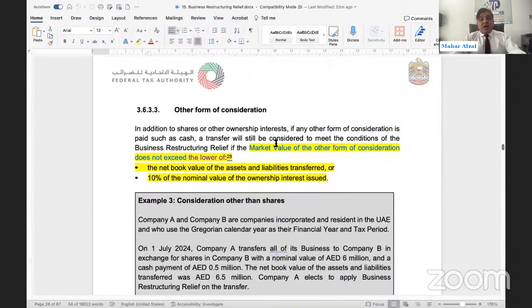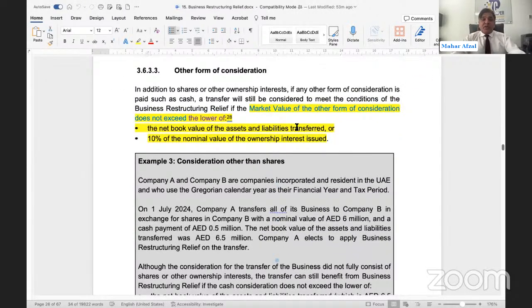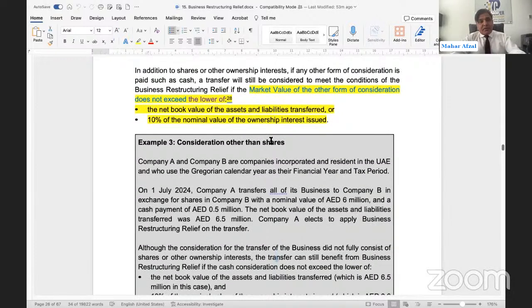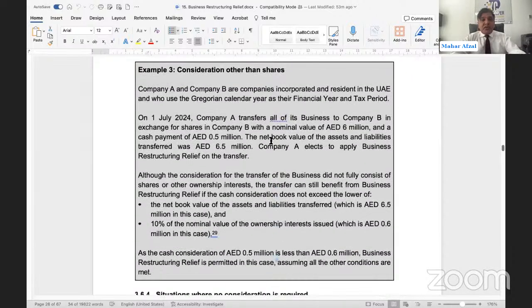You can look into this other form of consideration. This is very important. We have discussed it should not be more than 10% in the form of cash or any other form of consideration which is not equitable interest. A minimum of 90% should be in the form of equity or equitable interest. Just look into this example. A and B are companies incorporated and resident in the UAE and use the Gregorian calendar year as their financial year and tax period. On 1st July 2024, company A transferred all of its business to B in exchange for shares in B with a nominal value of 6 million.